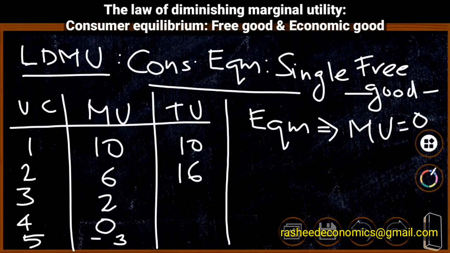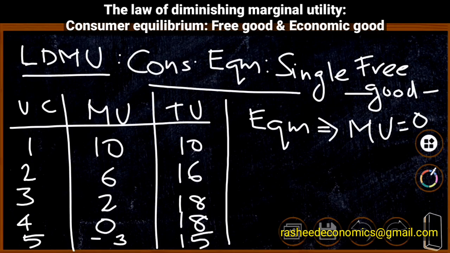Therefore total utility is 16. In the case of the third unit, his total utility increases to 18, because from the third unit he got 2 units of utility. In the case of the fourth unit, his total utility does not increase, because marginal utility here is 0. And in the case of the fifth unit, total utility decreases to 15.